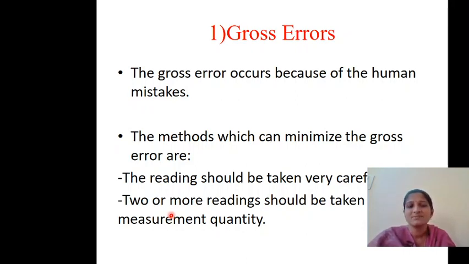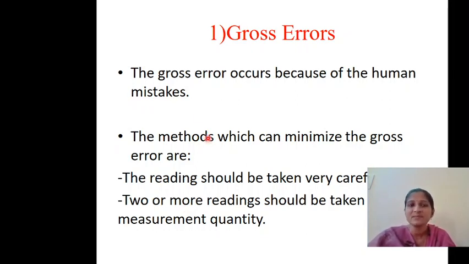If the reading is 4 amperes the first time he conducts the experiment, the next time it might be 4.1. If the two readings are nearby, then he can say that the reading is correct. Likewise he can eliminate the gross errors.